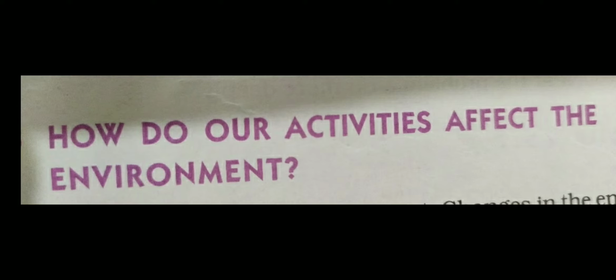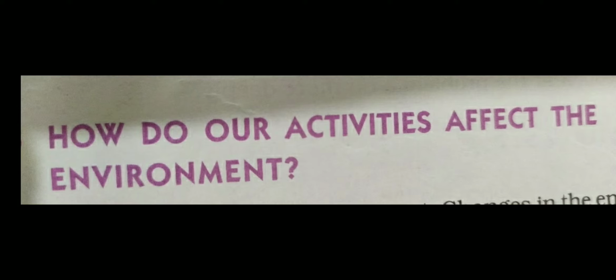So students, first we should remember what is our environment. In lower classes we have studied the environment is the sum total of the external factors that influence the life and the development of the organism. So whatever we have in our surrounding, that is our environment.